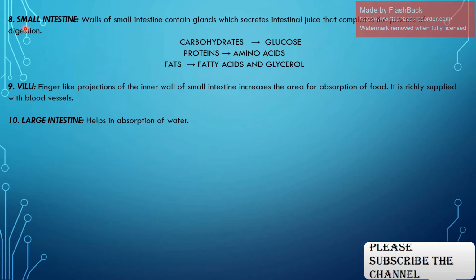Now we come to our small intestine. The wall of the small intestine contains glands which secrete intestinal juice that completes the process of digestion. Here in the small intestine, carbohydrates change to glucose, proteins change to amino acids, and fats change to fatty acids and glycerol.